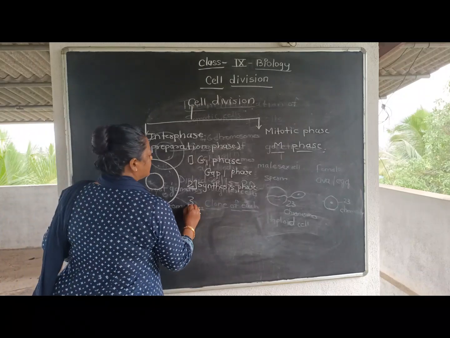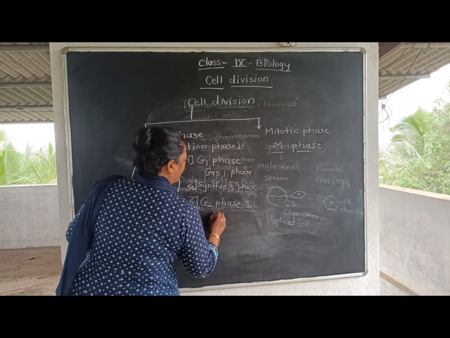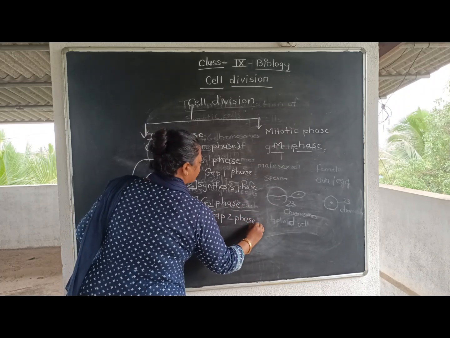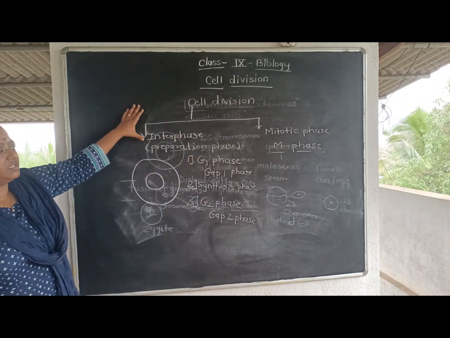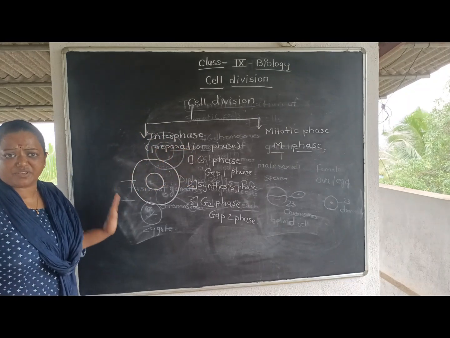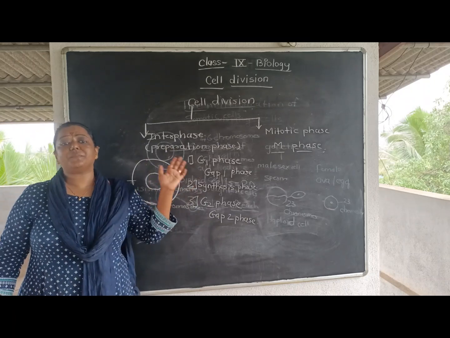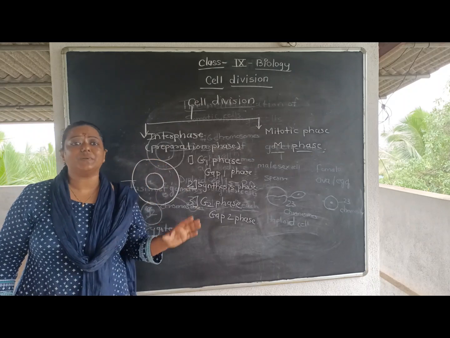And the third phase is what? The G2 phase, also called the Gap 2 phase. So cell division is divided into two parts, and the first is interphase. Interphase is also called the preparation phase. In this preparation phase, all the material prepares itself in the cell. That is called DNA copying or DNA replication.